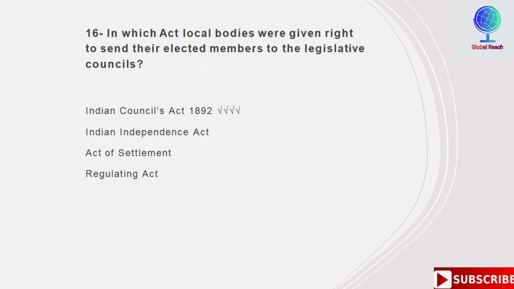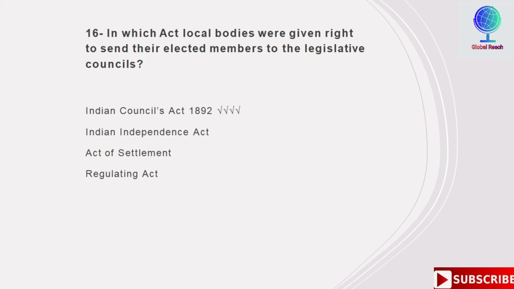In which act local bodies were given right to send their elected members to the legislative councils? Options are Indian Councils Act 1892, Indian Independence Act, Act of Settlement, Regulating Act. So first is correct answer here, Indian Councils Act 1892.